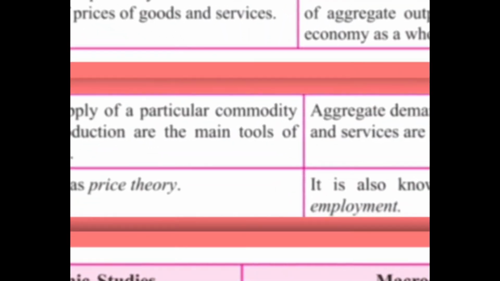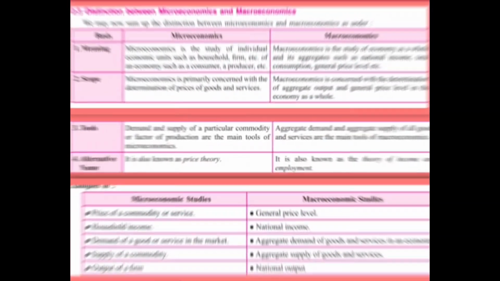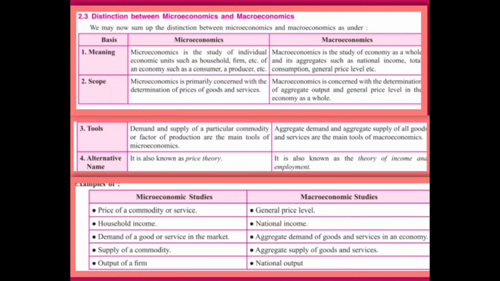Now see here. Read properly. I'm reading out, you read it. Meaning, micro and macro, distinction between the micro and macro. In meaning wise, microeconomics is the study of individual economic units such as the household, farm, etc. of an economy, such as a consumer, producer. Macroeconomics is the study of economy as a whole and its aggregates such as the national income, total consumption, general price level, like this.